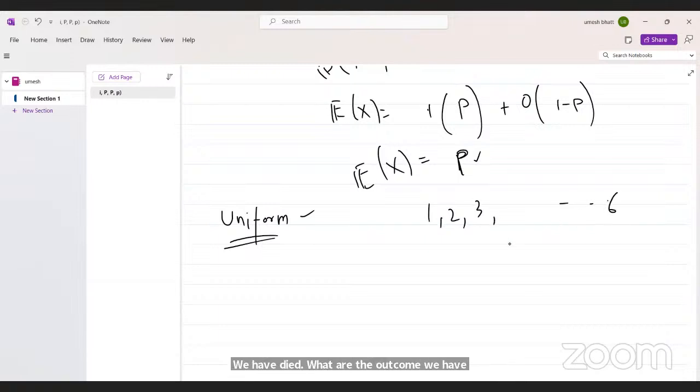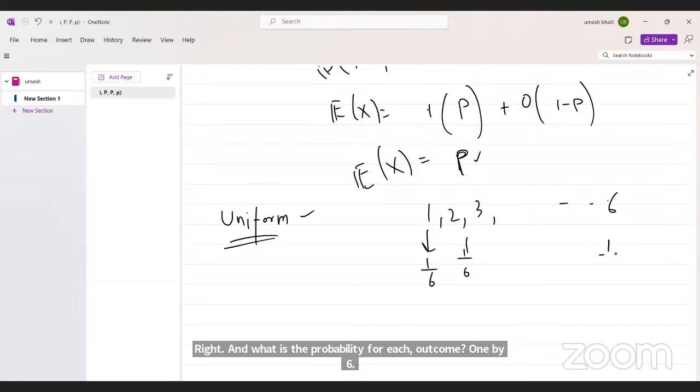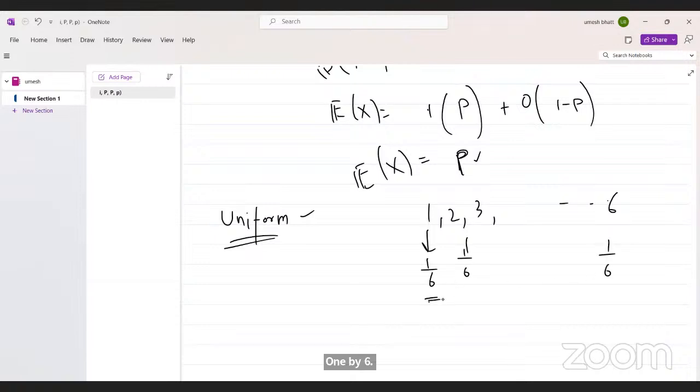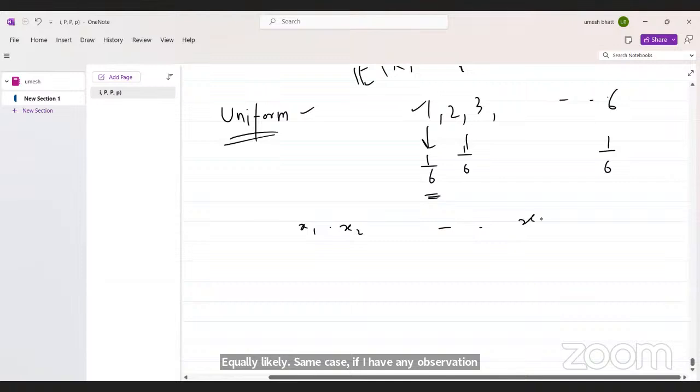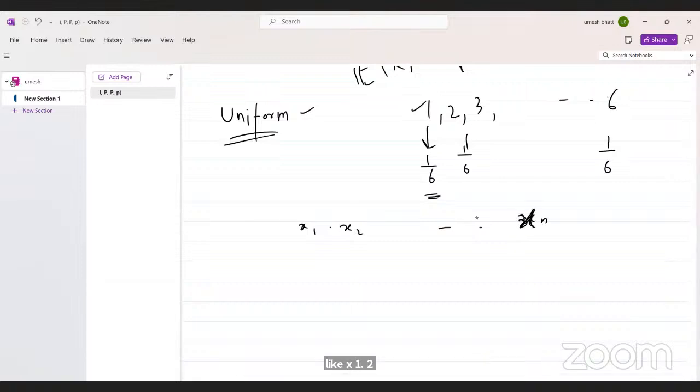And what is the probability for each outcome? 1 by 6, 1 by 6, 1 by 6, right? Which means each outcome is equally likely. Same case, if I have n observations like x1, x2, xn, and a random variable taking these values, then this random variable is called uniform, if each has the same probability.